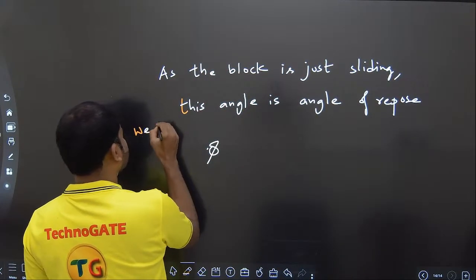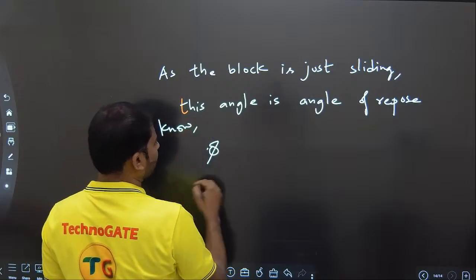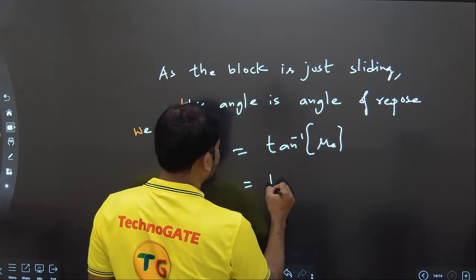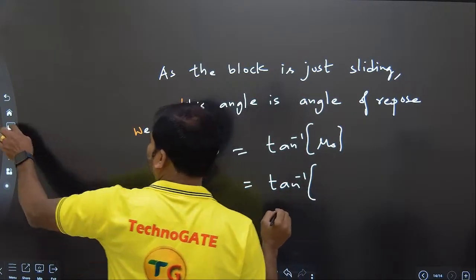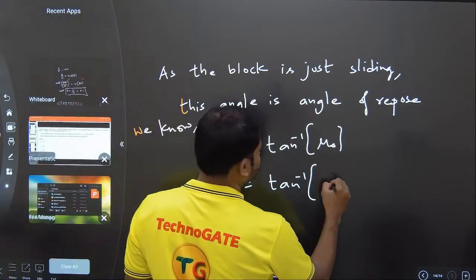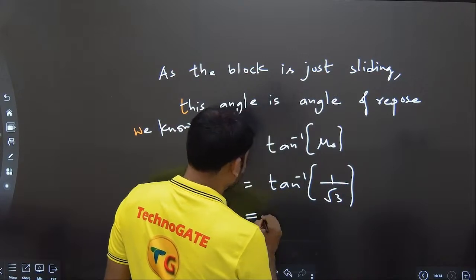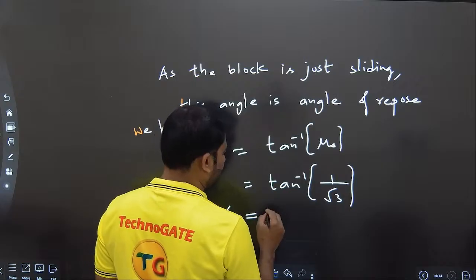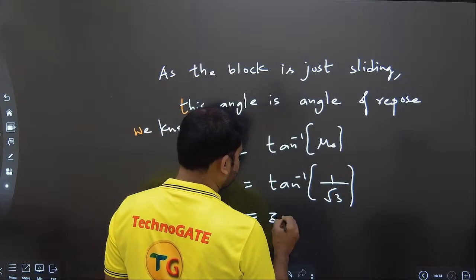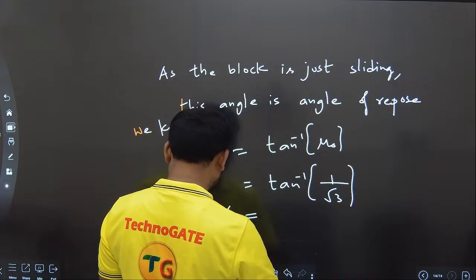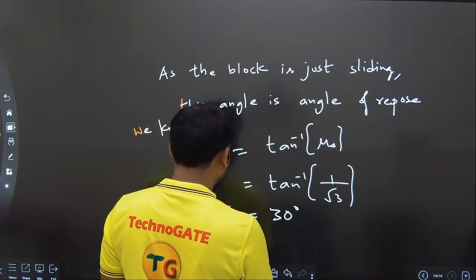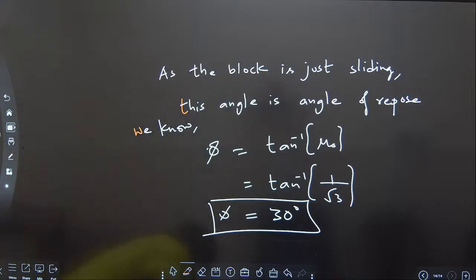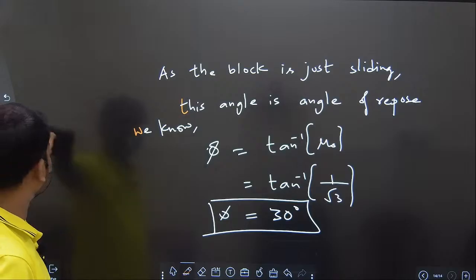We know the angle of repose value is tan inverse of mu s, so tan inverse of 1/√3. You know tan theta becomes 1/√3 when theta is 30 degrees. So at an angle of 30 degrees we have this particular sliding. That's why the angle of inclination is equal to 30 degrees.